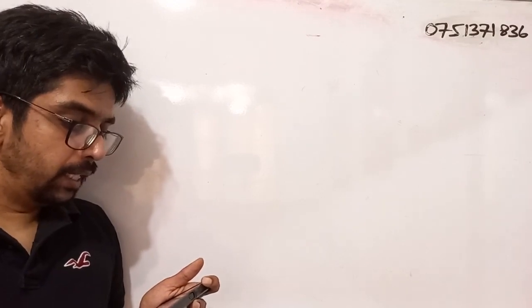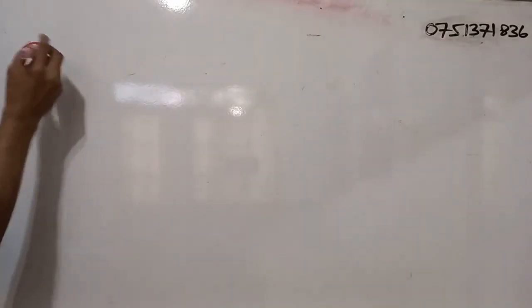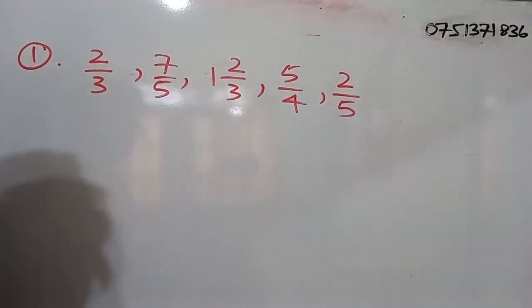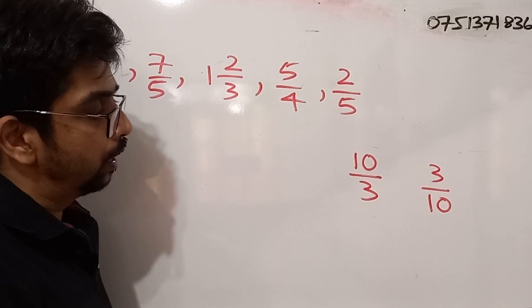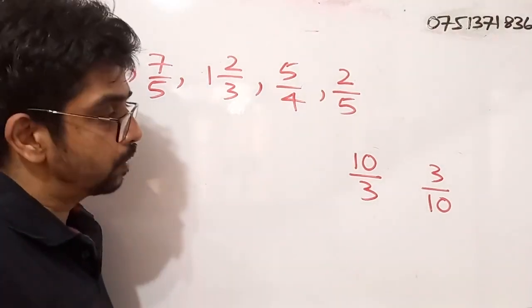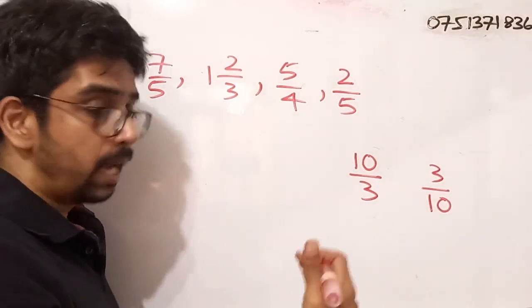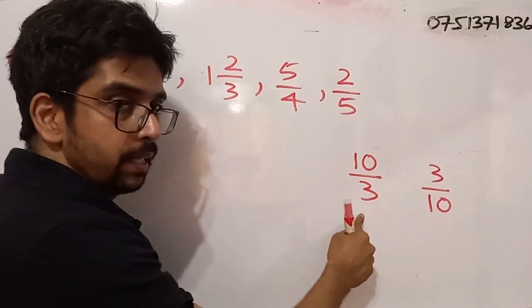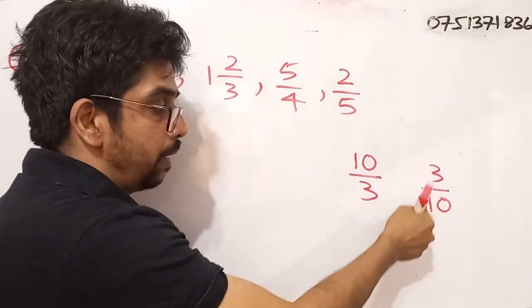First one, select and underline the improper fractions from the following. Right? So we have been given 5 fractions. So we have to pick the improper fractions. Before we move forward, first of all, we have to remind ourselves what improper fractions are. So I have written 2 fractions. First one, that is 10 by 3, and the other one, it is 3 by 10.